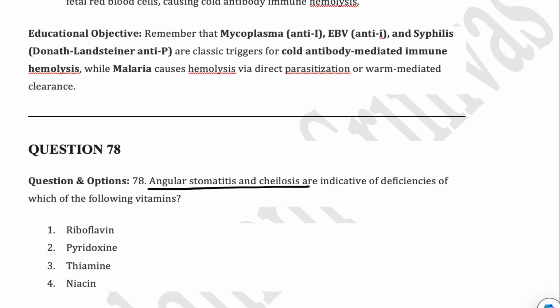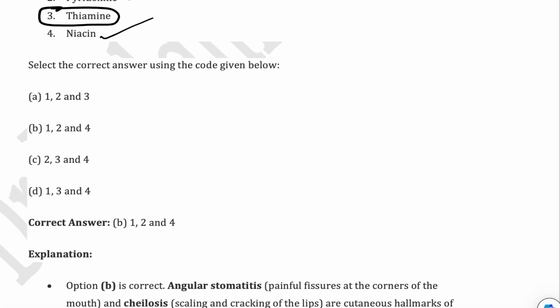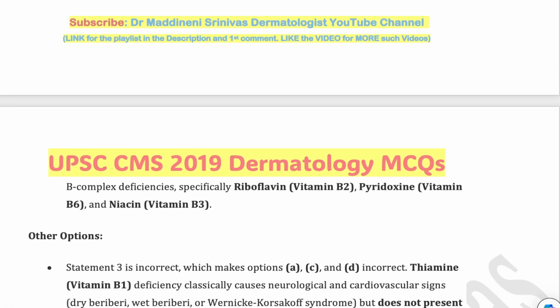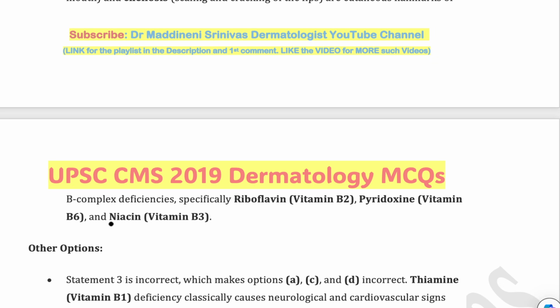Right. Next MCQ says, which of the following are associated with angular stomatitis and cheilosis, dryness of the lips? Yes, riboflavin, pyridoxine, niacin, which are B2, B6, B3. So these vitamin deficiencies are associated with angular stomatitis, whereas thiamine deficiency is not associated with this. And yes, you should also remember one more important skin manifestation of the niacin B3 deficiency. It is called pellagra. I hope you remember this.